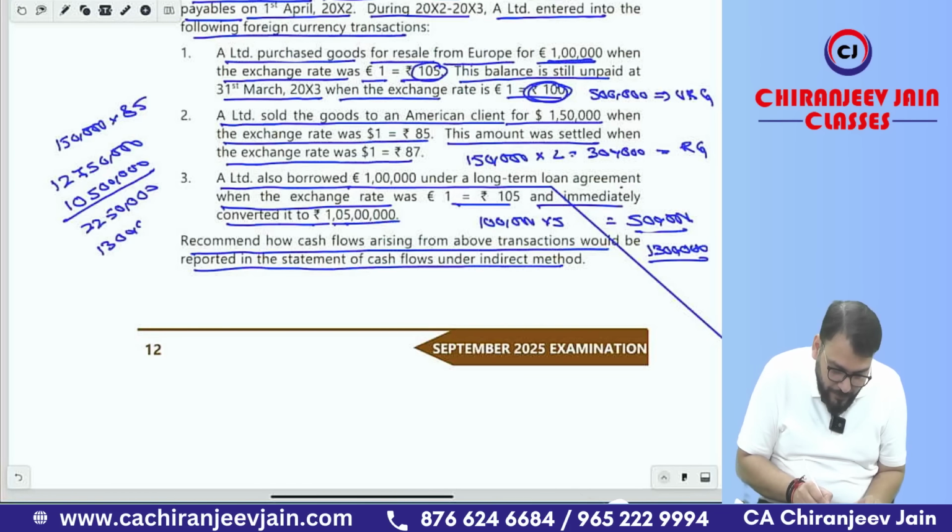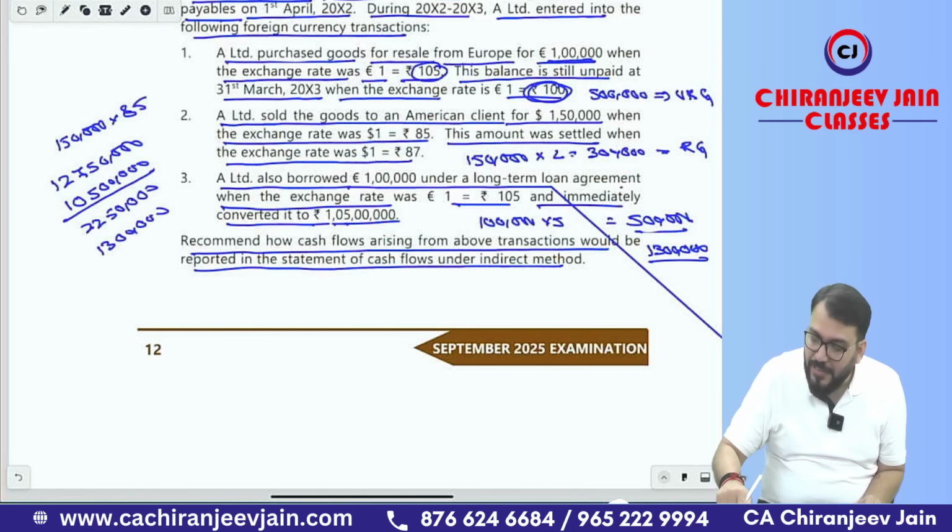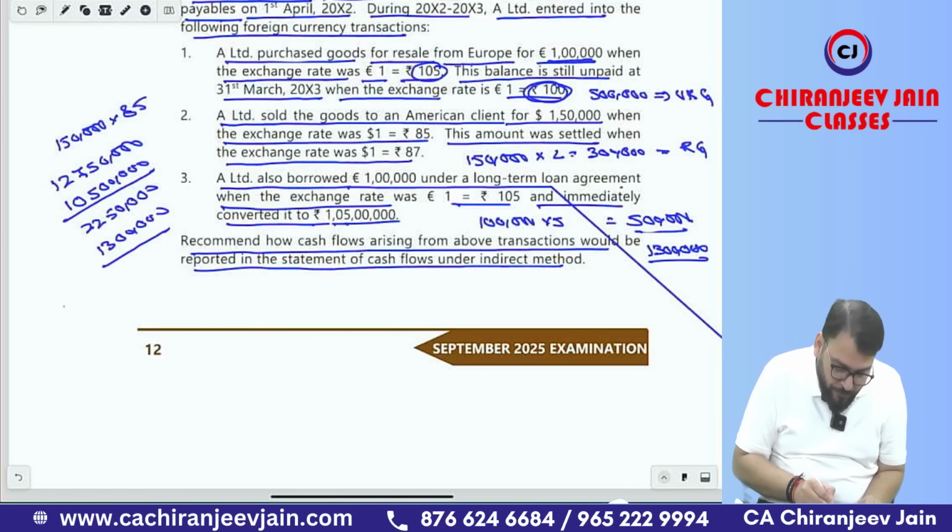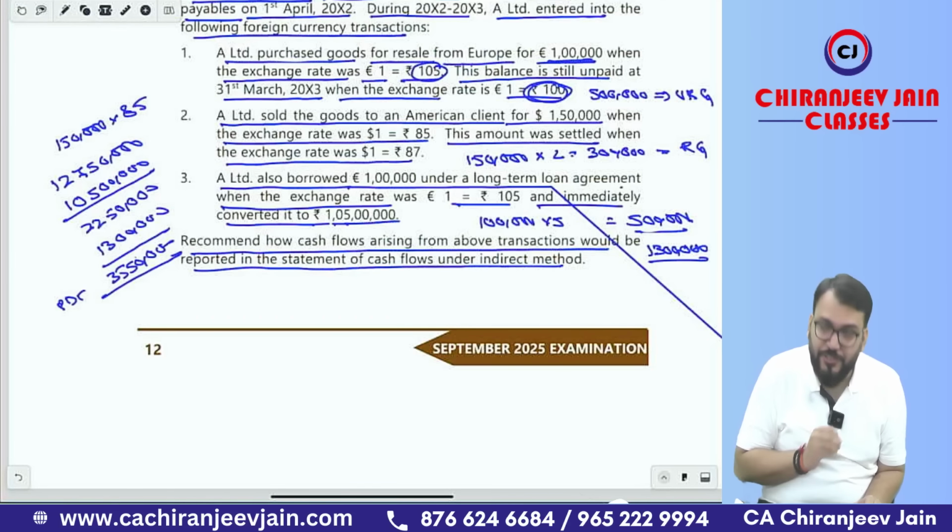13 lakh. So 13 lakh is the exchange gain. So your profit before tax will be how much? 35 lakh 50,000. So we can start from this.